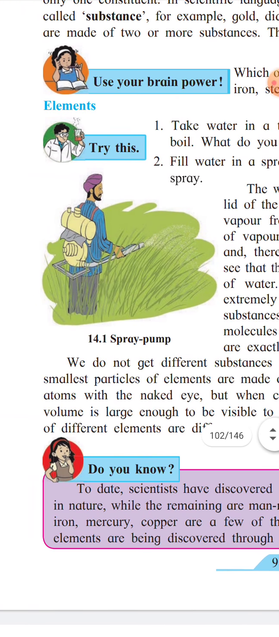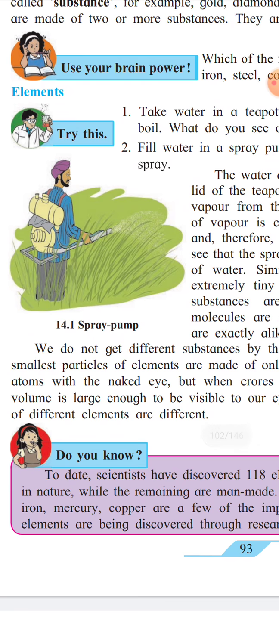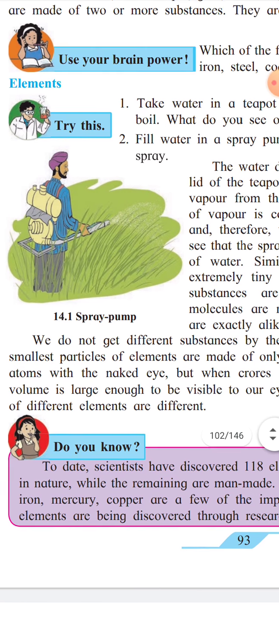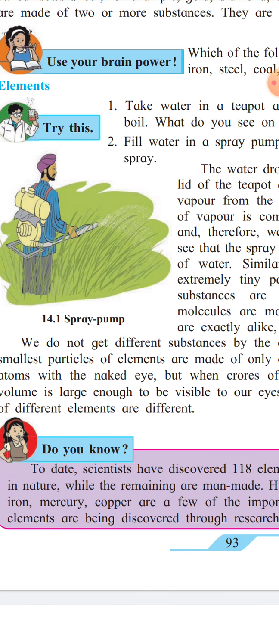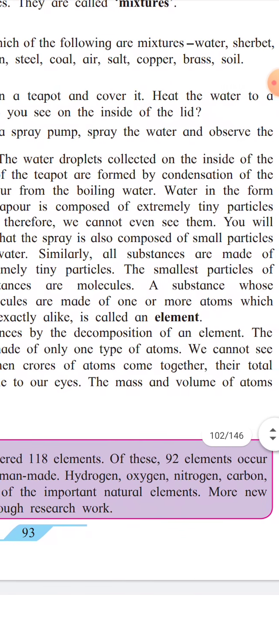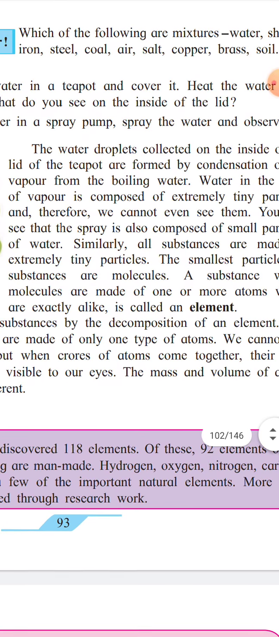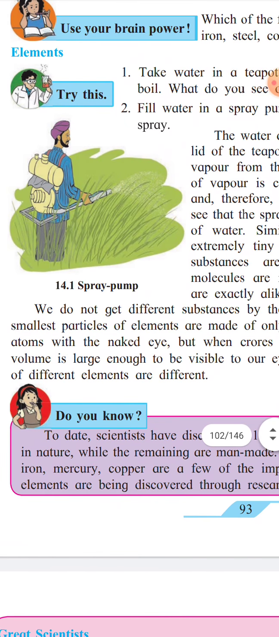The smallest particle of an element is made up of only one type of atom. We cannot see them with our naked eyes. One cannot see an atom with the naked eye, but when crores of atoms come together, their total volume is large enough to be visible to our eyes. The mass and volume of the atoms of different elements are different. Now, molecule: the smallest particle of a substance is called a molecule.